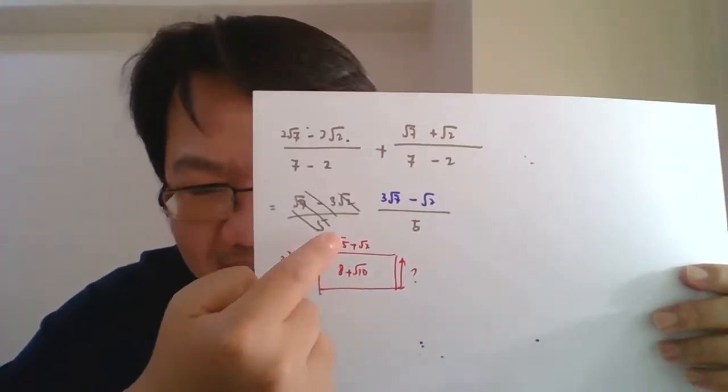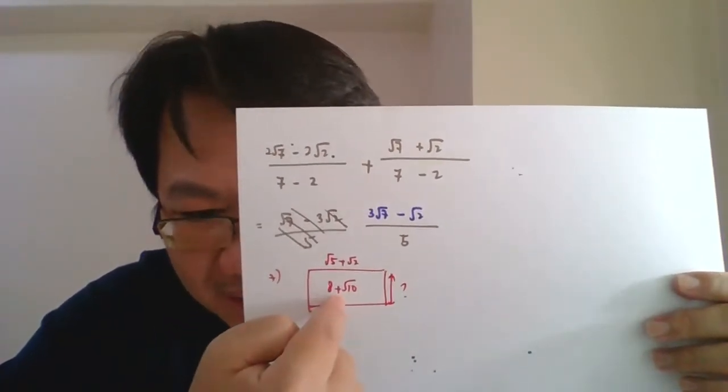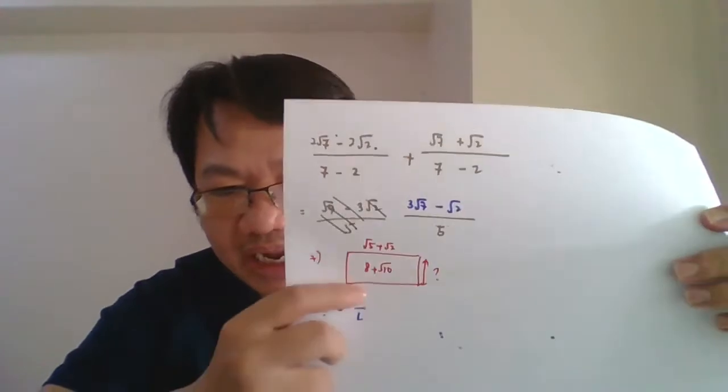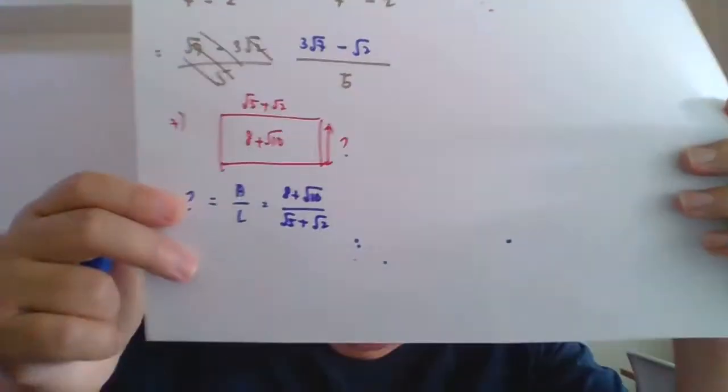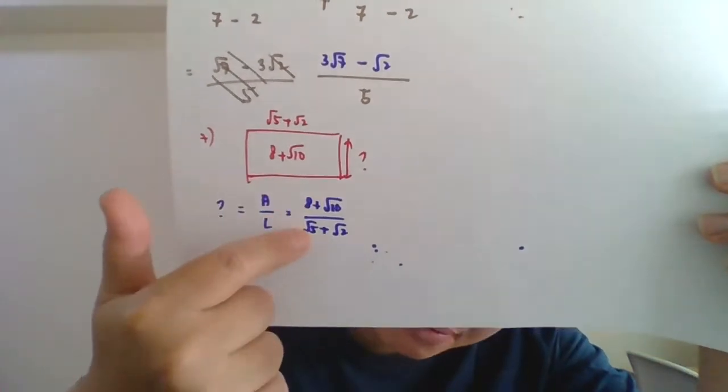Area is the length times width, right? The length times height, dapatlah area, betul. So to find the height will be area divided by the length. So just play with the formula. So korang akan dapat the tanda soal equals to area bahagi length. Okay, area divided by length. So area korang berapa? Area ialah 8 plus √10 over √5 plus √2. So this is your value of tanda soal here.